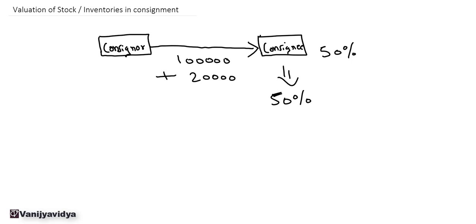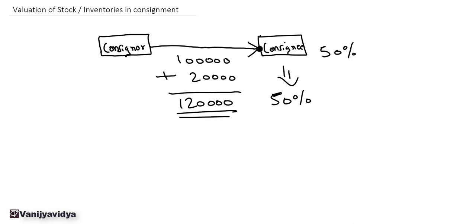Now, the cost of this inventory will be the cost till it reaches the consignee. Till this point, all the costs that are incurred for the goods will be included in the total cost of goods with the consignee. So now, what is the cost of the goods here? 1 lakh plus 20,000 for freight and insurance. So the total cost of goods was 1,20,000.